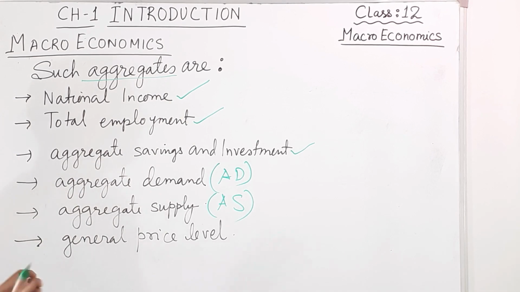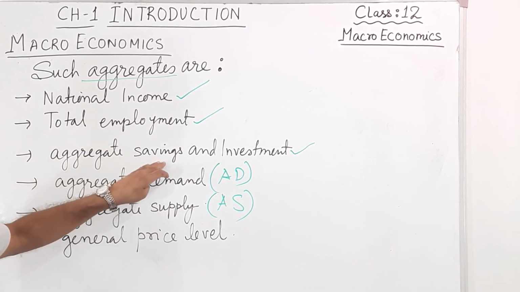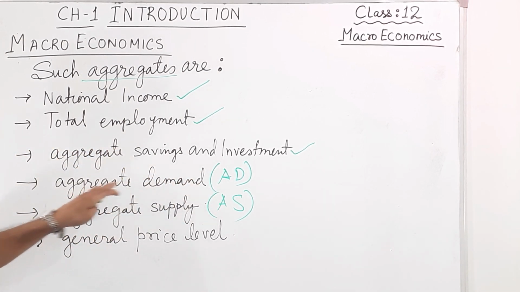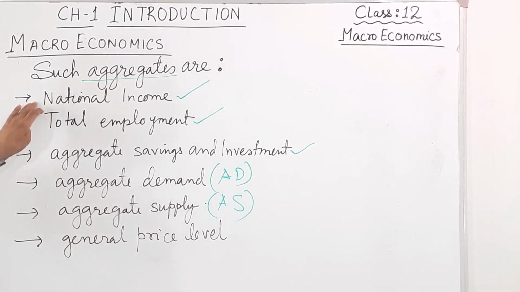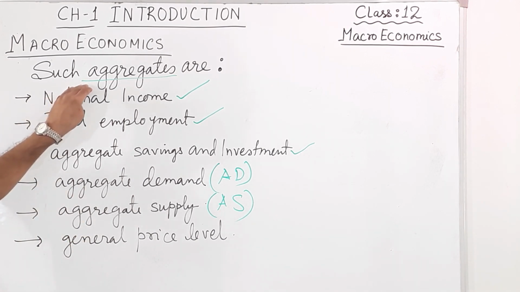There are many, I have written only a few. These things are chapters in your syllabus, so we will discuss all of them later on in the later chapters.